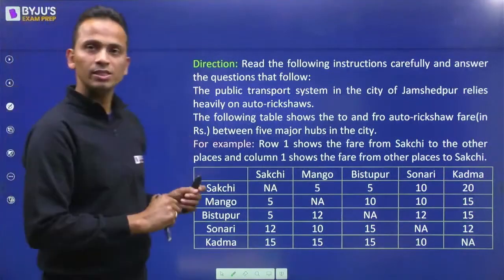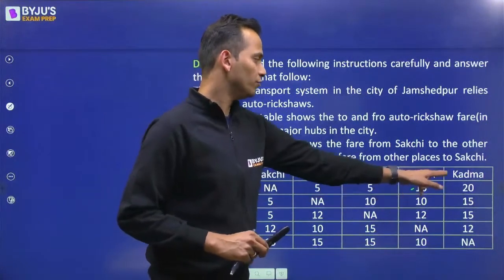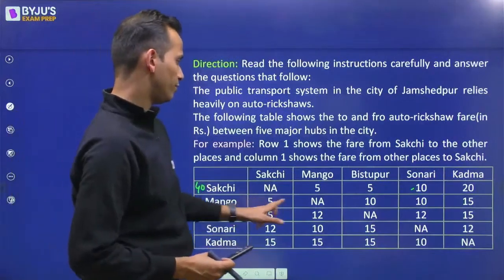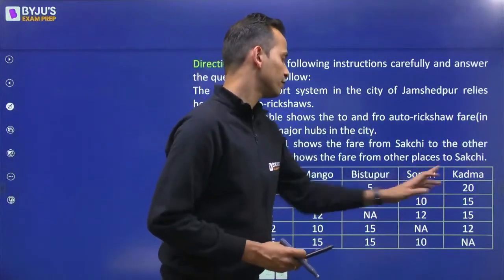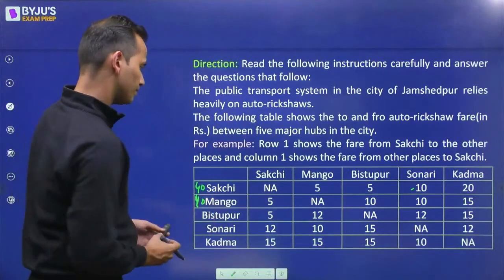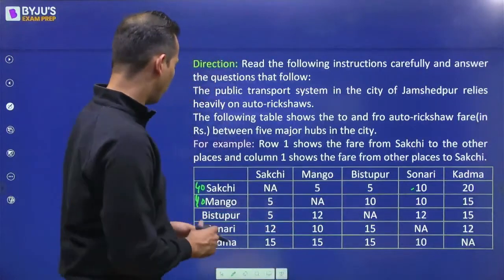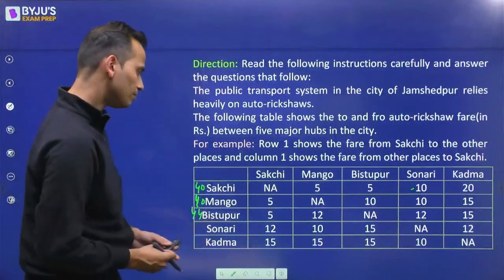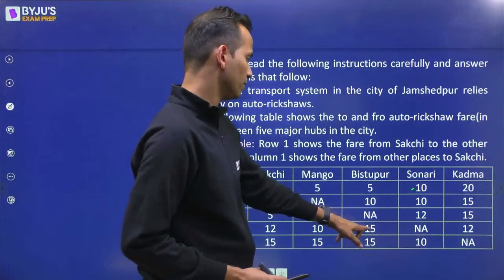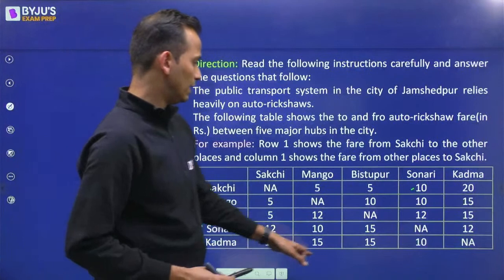So I'll add all these numbers which are given in the table. 5, 10, 20, 40. 5, 15, 25, and 40 again. 24, 39, 44, 22, 37, 49, and 55.